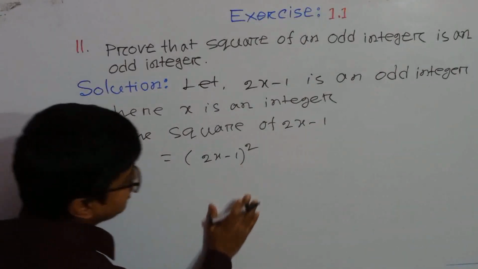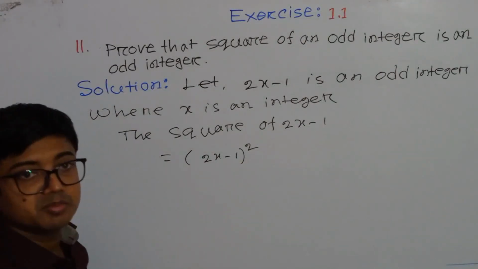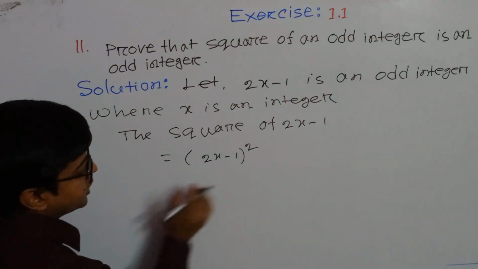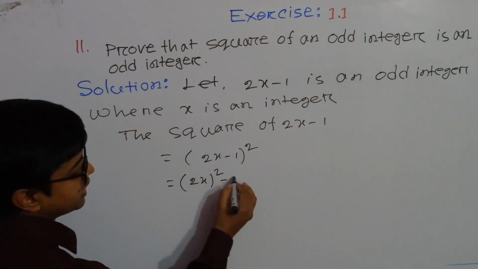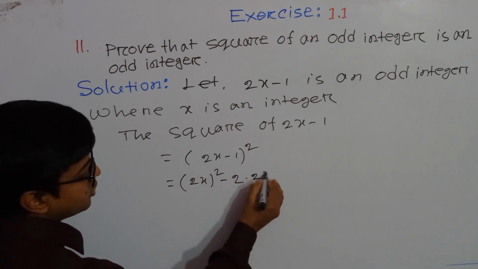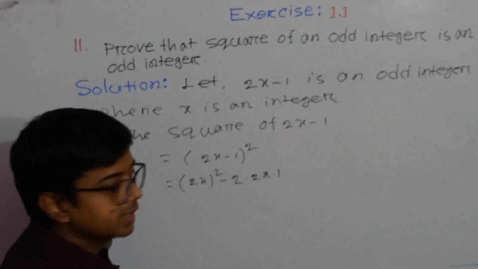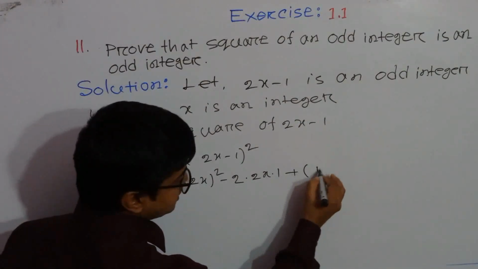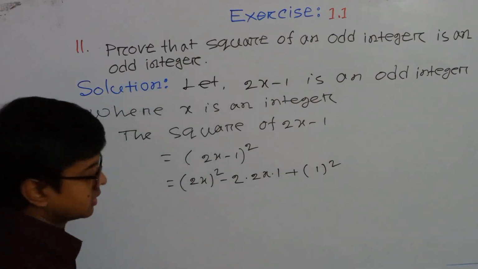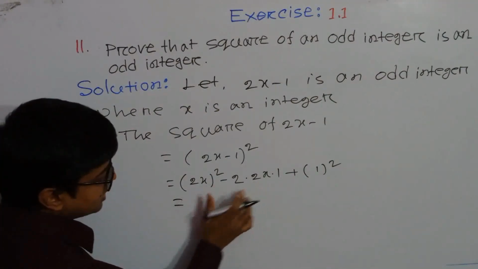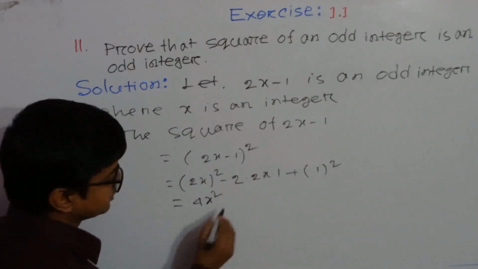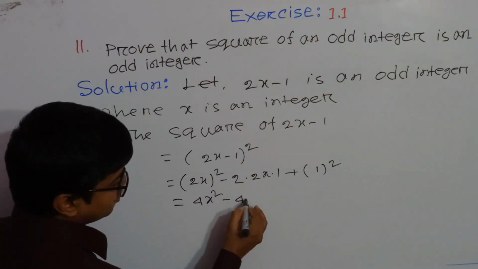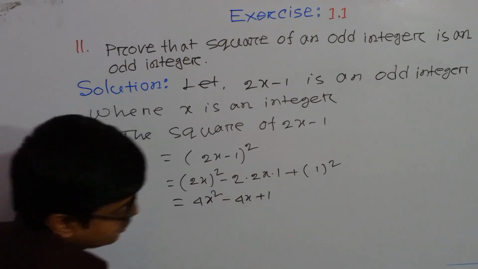Now we can apply the formula of a minus b whole square. So it will be 2x whole square minus 2 into twice x into 1 plus 1 square. So after this line we can write here 4x square minus 4x plus 1.